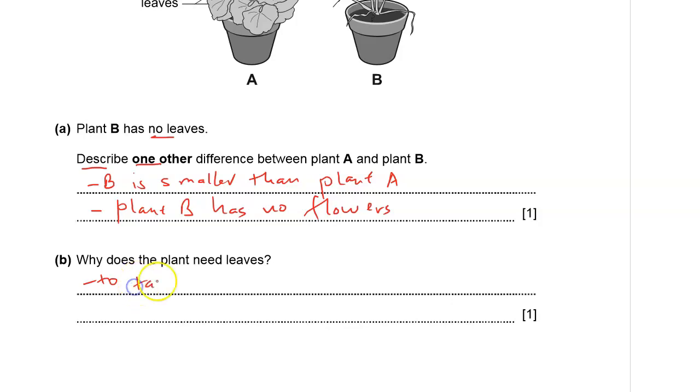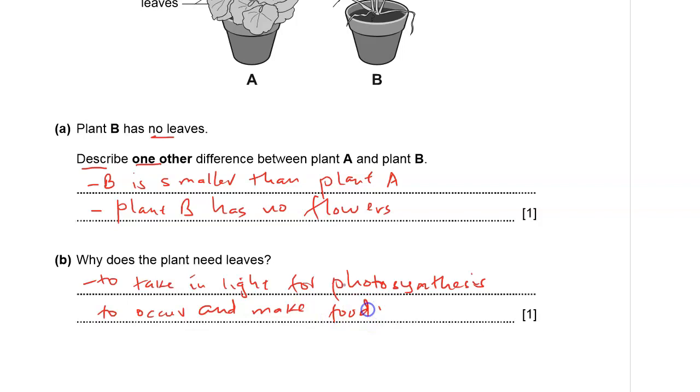To make food, plant needs to take in light for photosynthesis to occur. So plants need leaves. Without leaves, it will not be able to make food.